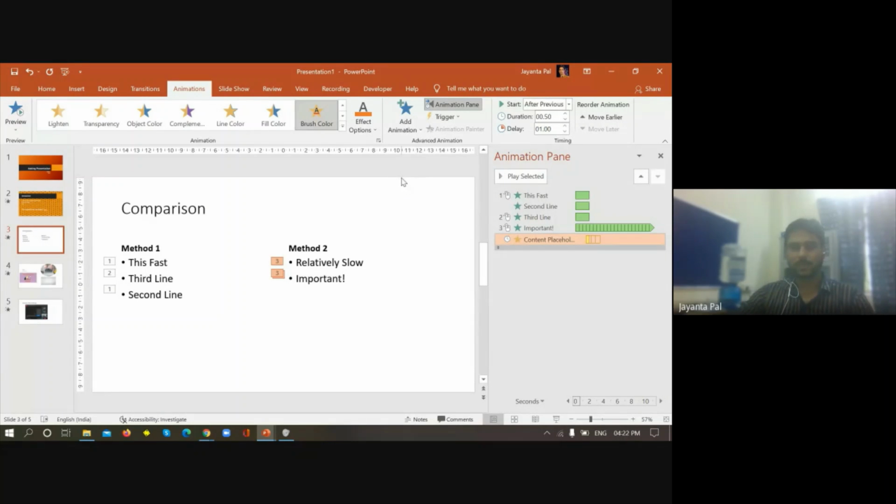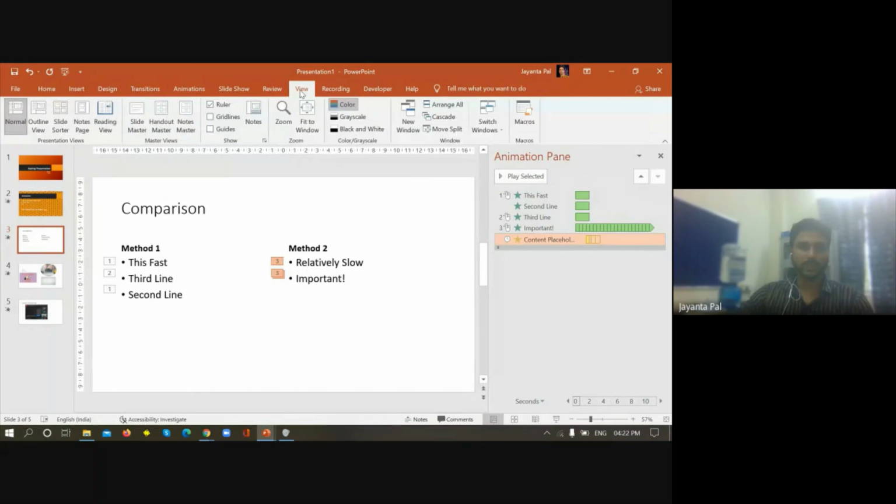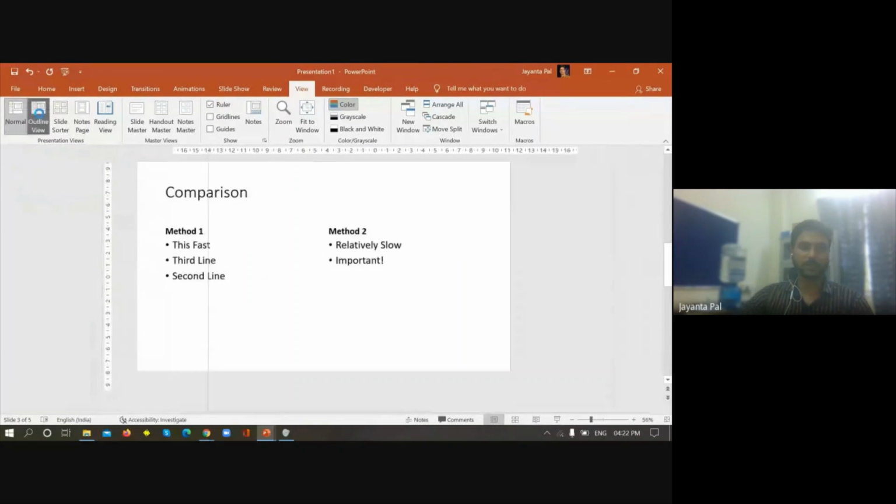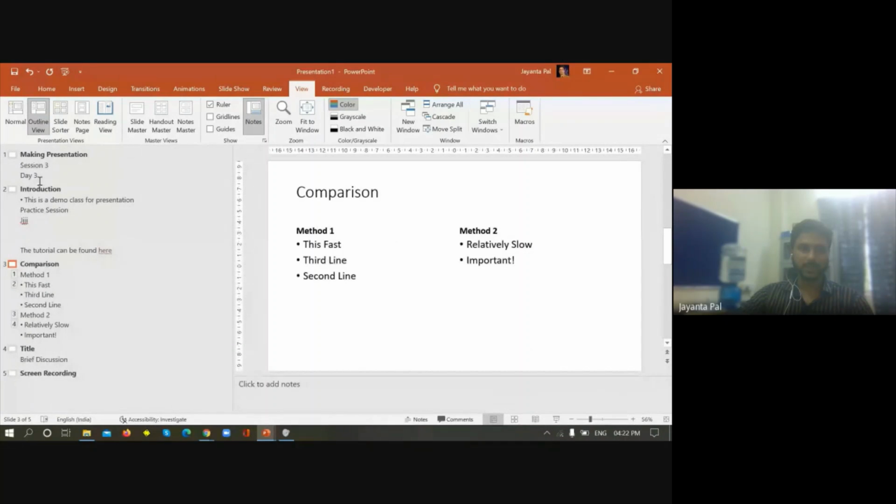Now let us see what is there in the view section. Here the important part in this section is the presentation views. This is the normal view that we have been seeing in this presentation. We can have this outline view. So this is the presentation and a different outline will be presented over here.